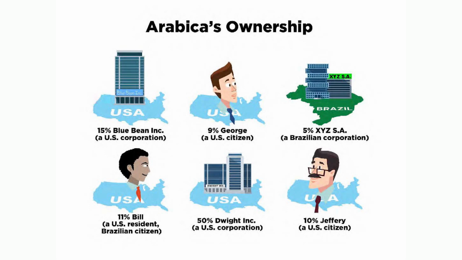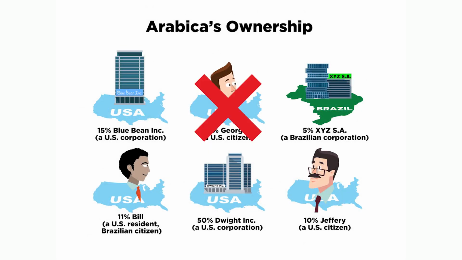George? No, George doesn't have anything there. So let's put an X through him. Another company, 5%? Nope, that's nothing. Let's put an X through that one as well. All right, notice here, the next item is Bill. Bill is a U.S. resident. Even though he's a citizen of another country, he is U.S., he counts. And another 50% owned over 10%. So we have Dwight Inc. in this particular case. So we've got at least three. Oh, and then Jeffrey. Jeffrey owns 10%. So we have these four that are going to count: Blue Bean Inc., Bill, Dwight Inc., and Jeffrey. The two that won't count are George and the XYZ company.